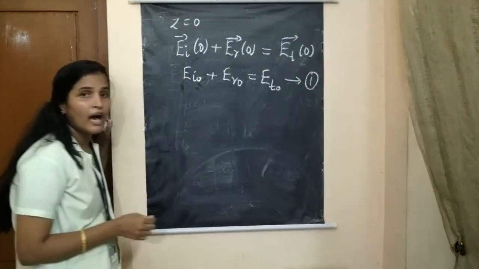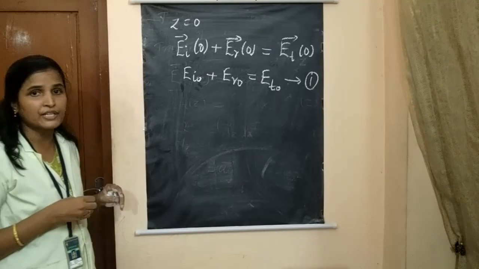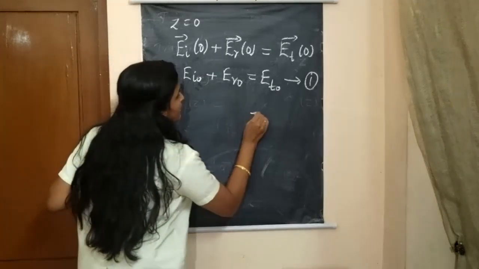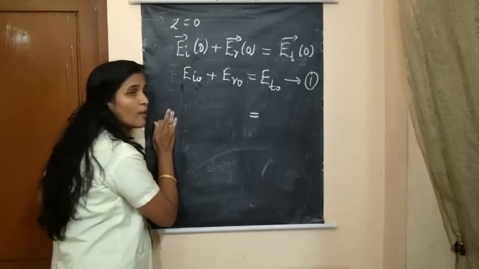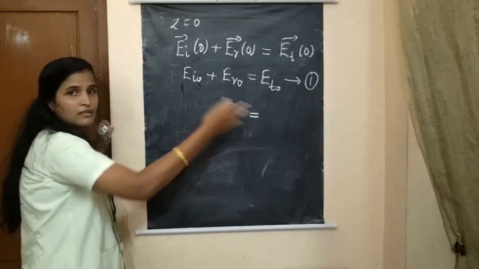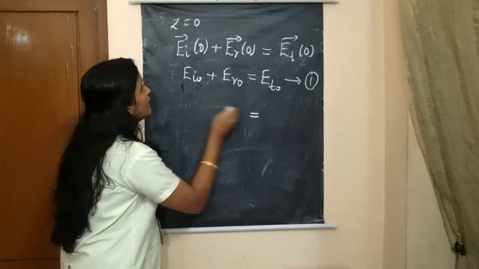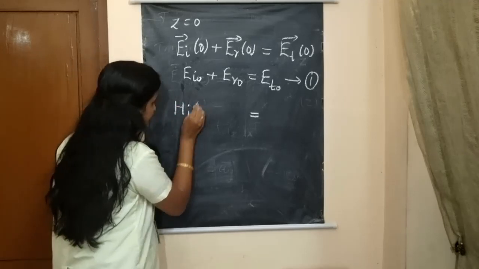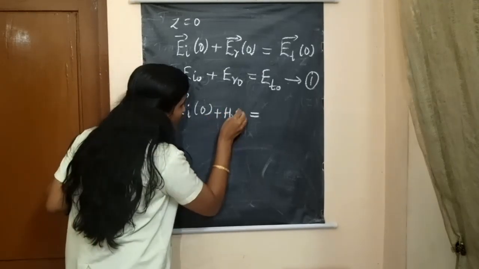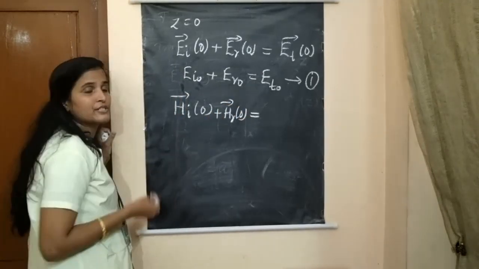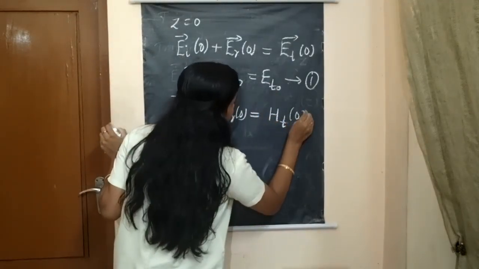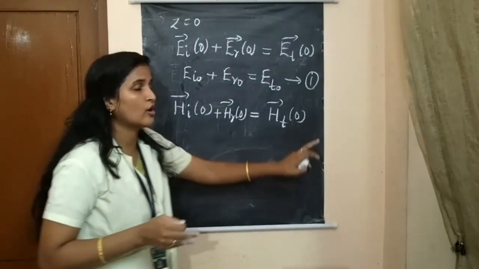And similarly, if you apply the boundary conditions for the magnetic field component, it is the same thing. All the components in medium 1 will be equal to the components in medium 2. So let us write H I, incident component at 0, plus reflected component at 0, is equal to the total component H T of 0, the total transmitted component in medium 2.